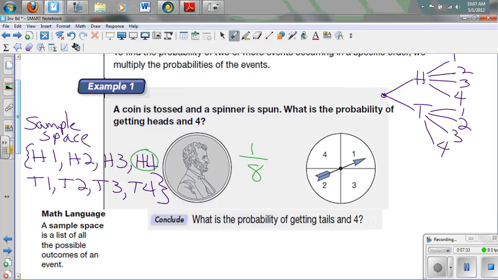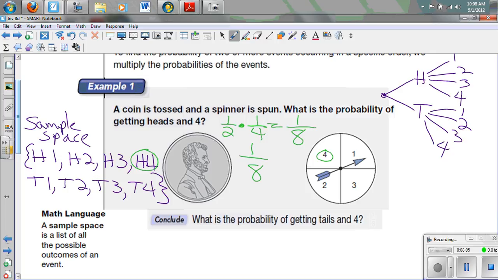Now, let's look at mathematically how we find that. What's the probability of getting a heads? That's 1 out of 2. What's the probability of getting a 4 on the spinner? That's 1 out of 4. And if we multiply those together, 1 times 1 is 1, and 2 times 4 is 8. And so we can find this probability by using this multiplication rule of multiplying what we want in the first outcome to what we want in the second outcome.